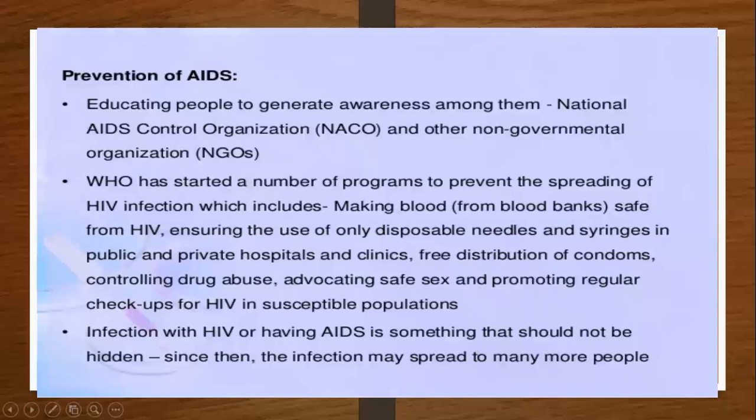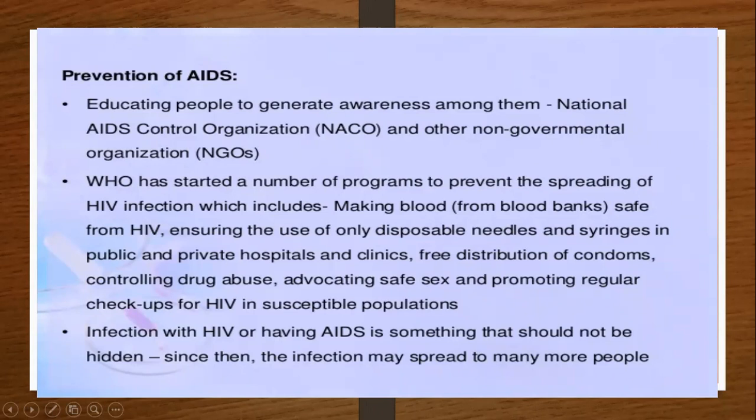The prevention of AIDS. Again, this is a very important topic of the syllabus, and questions are asked on it many times. How do you prevent getting the HIV infection? Describe the prevention of AIDS. The first one is educating people to generate awareness amongst them.